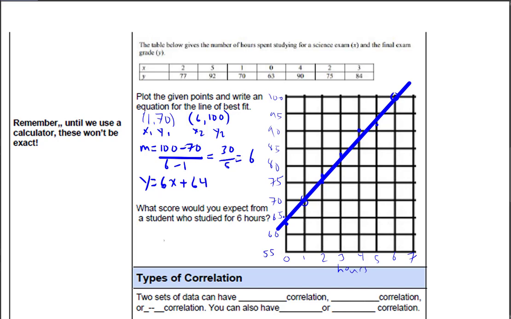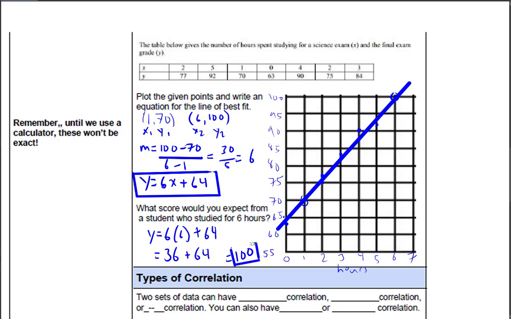Now, what score would you expect from a student who studies 6 hours? Once again, I just take the equation I just made. Well, this is my beautiful equation here. I take that equation and I go y is equal to 6 times 6 plus 64, right? And if I do that, I get 36 plus 64, which is going to equal 100.